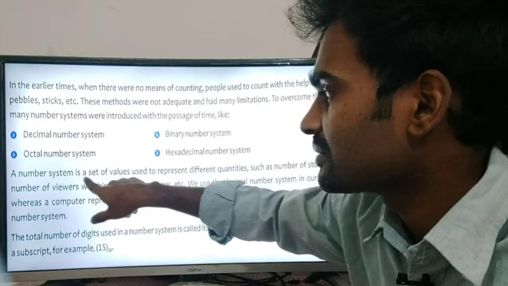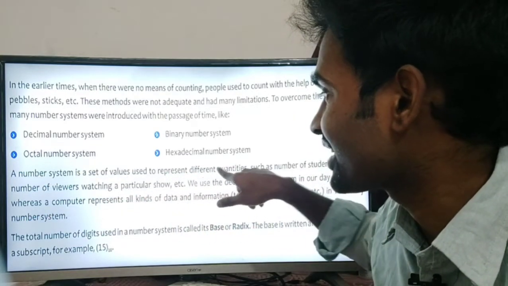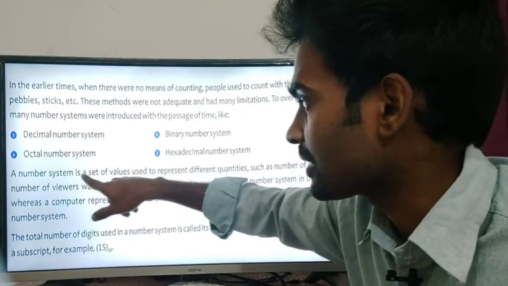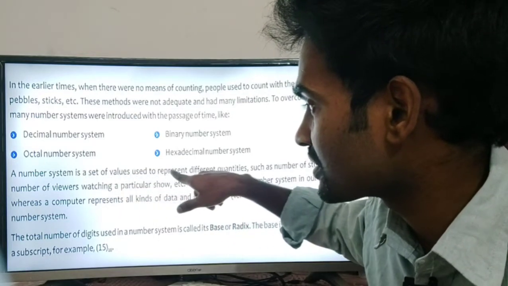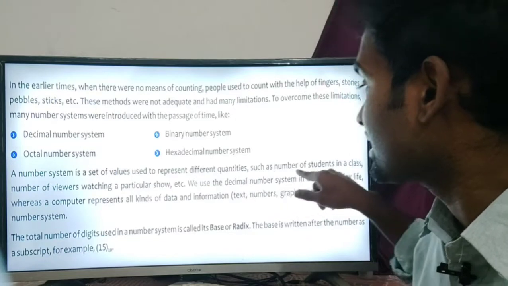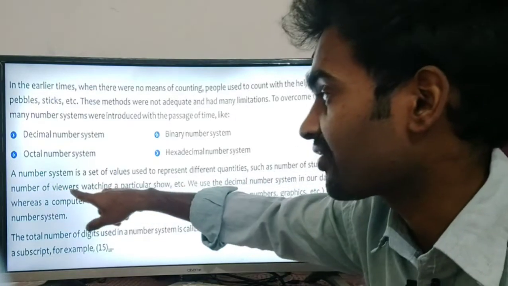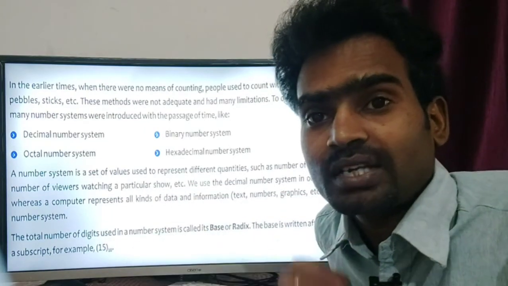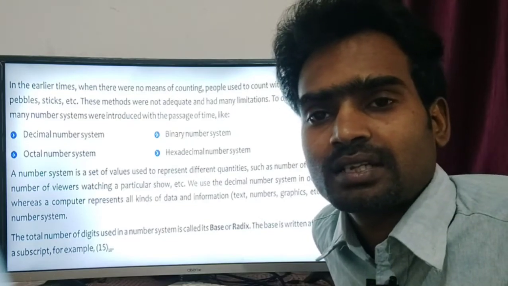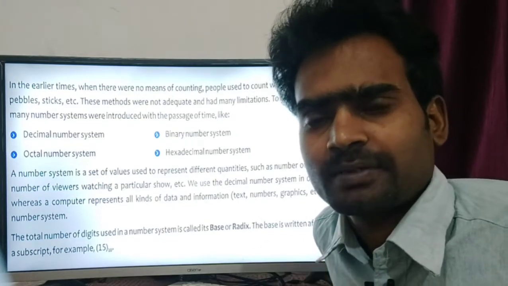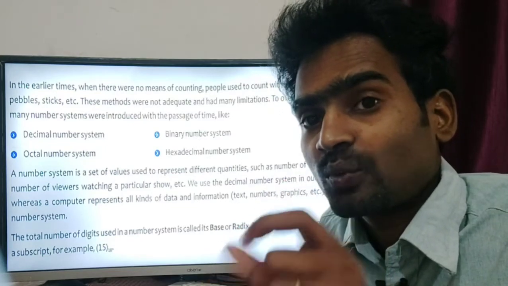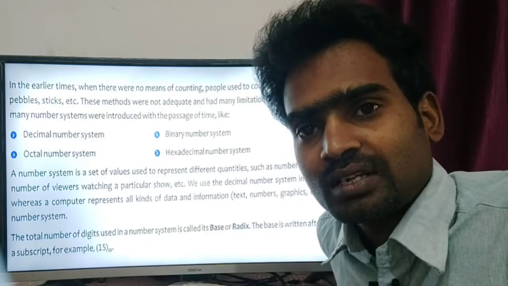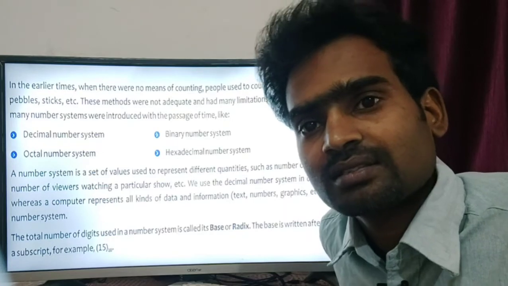A number system is a set of values used to represent different quantities. Remember it, dear children: a number system is a set of values used to represent different quantities, such as the number of students in a class, or the number of viewers watching a particular show. In a class, maybe 30 or 40 or 50 students will be there, a short number. But the number of people watching a show is a larger quantity.